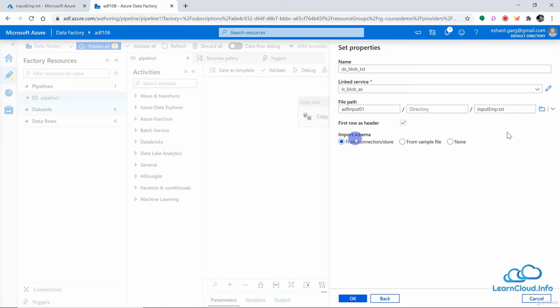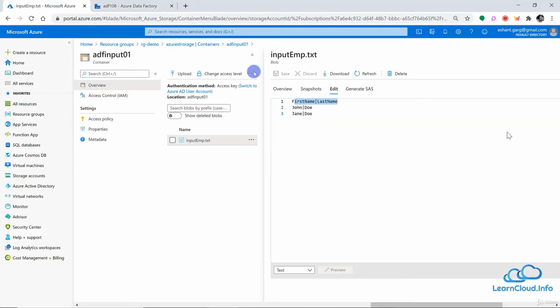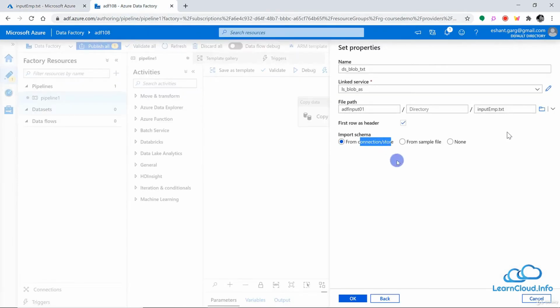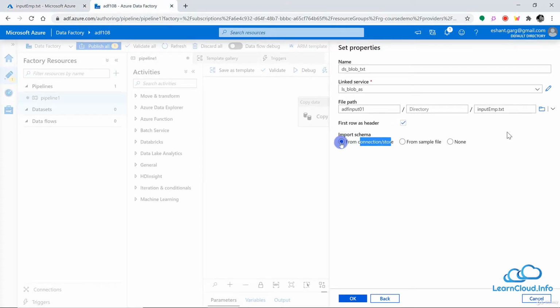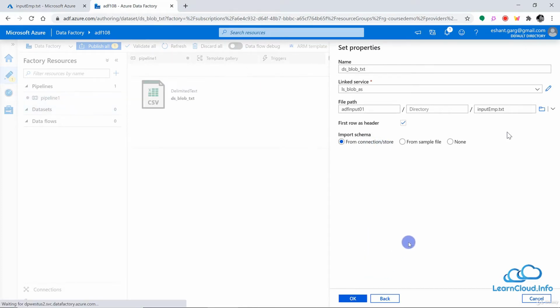And from where we want to import the schema, from our connection to this file, or maybe if the data is very complex and it's not very obvious what kind of schema it has, then we also have the option to define a separate file. We can upload it, and this file will define the schema of the source file. But in our case, we have a very simple file, and we can just directly choose schema from the connection, and I will click on OK, and that's it.